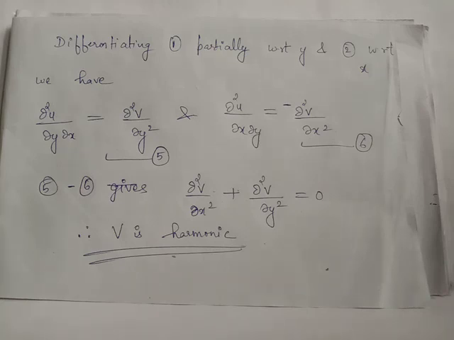We number these two equations as equation 5 and equation 6. When we consider equation 5 plus minus 1 multiplied to equation 6, or when we operate equation 5 minus 6, we have the equation dou square v by dou x square plus dou square v by dou y square equals 0, from where we can conclude that v is a harmonic function.